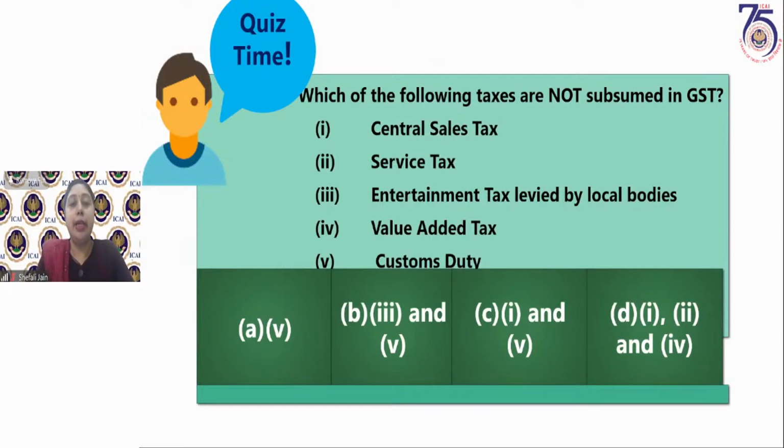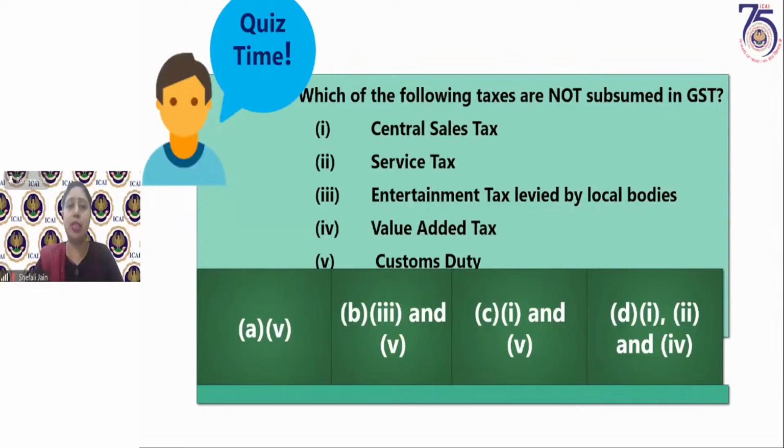Why? Because entertainment tax levied by local bodies has not been subsumed under GST. Customs duty is a very obvious answer. Every one of you knows that yes, customs duty has not been subsumed under GST. But entertainment tax otherwise has been subsumed under GST; the entertainment tax which was levied by local bodies was not subsumed in GST.